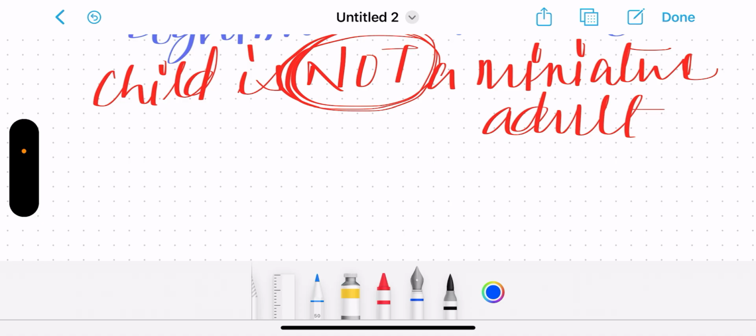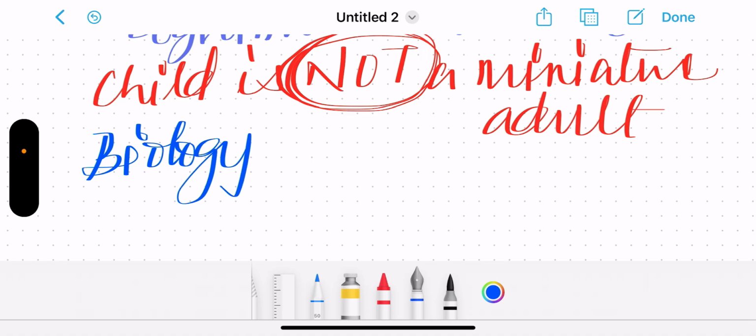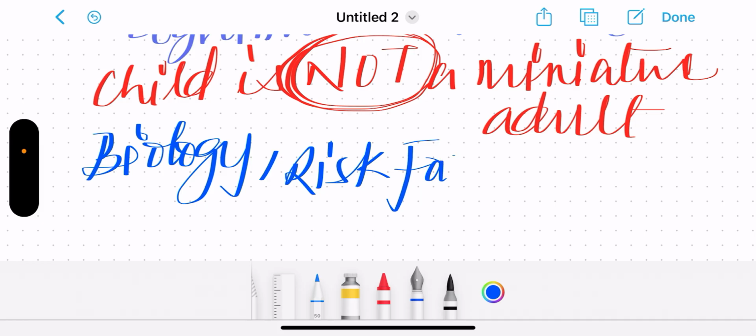First is their biology. A child's biology is different. The risk factor with which they come to the clinic is different. The clinical presentation of the child is different from adults. The clinical features with which they appear to a doctor are different.